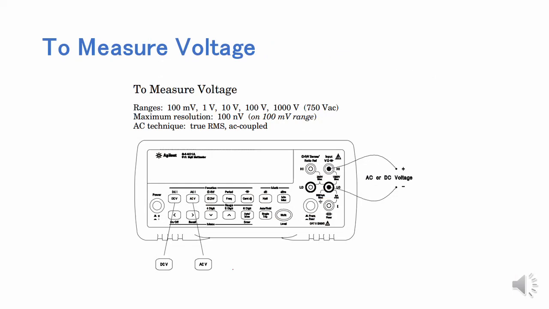Voltage measurement. To measure DC voltage, press the DCV key on the left upper side of the function keys. To measure AC voltage, press ACV and connect the red terminal at the right upper side of the left terminal and the black terminal in the middle of the three. Range is up to 1000 volts in DC measurement. In AC measurement, up to 750 volts.